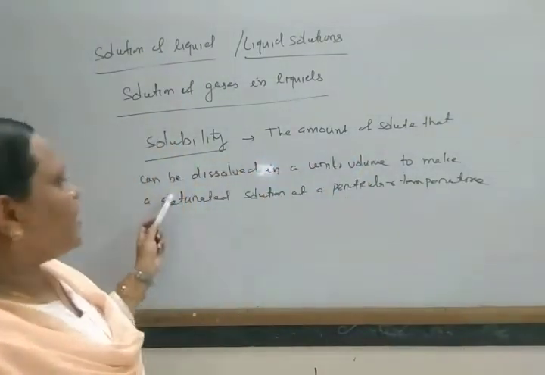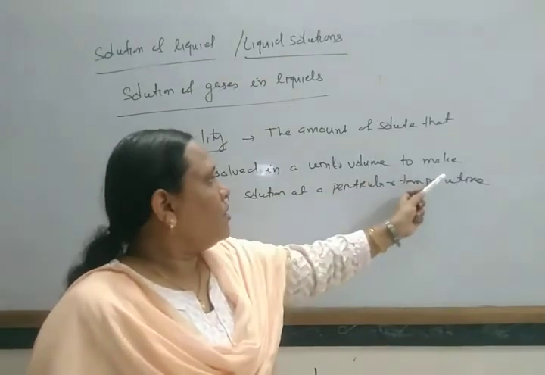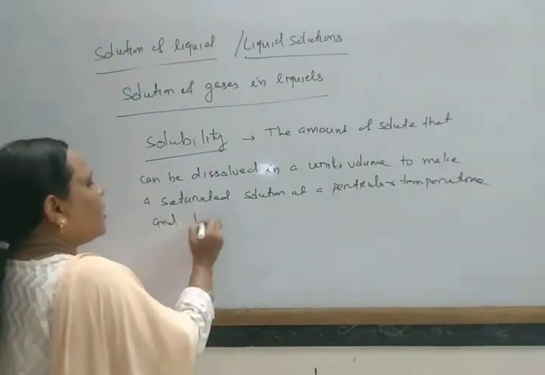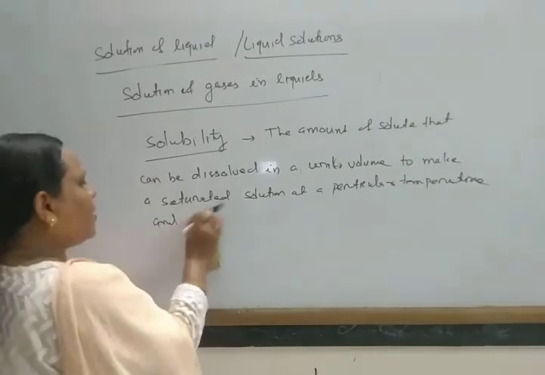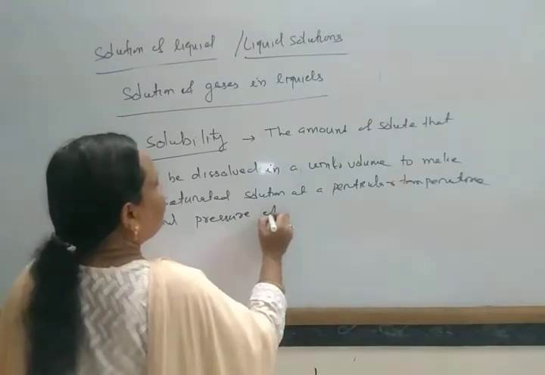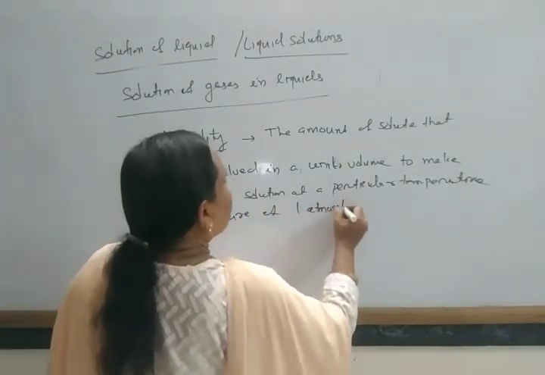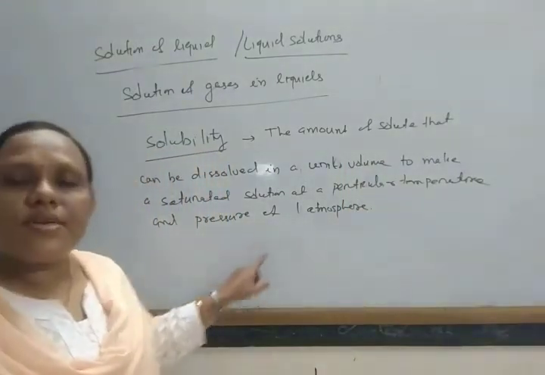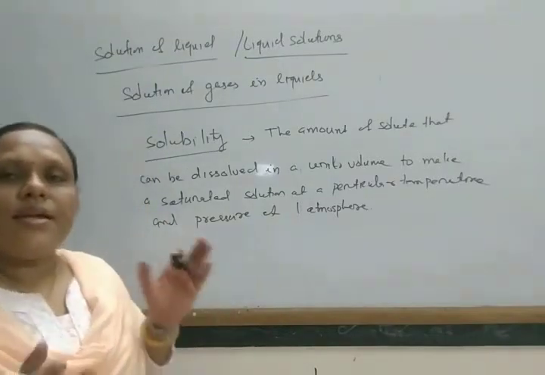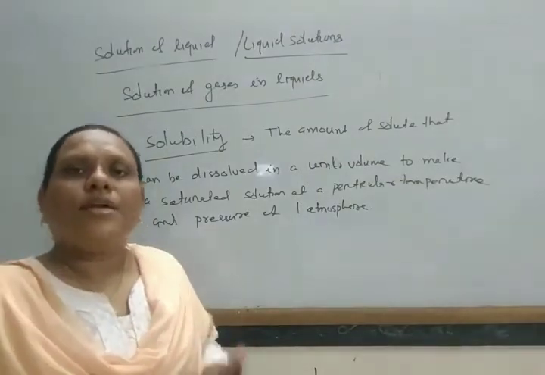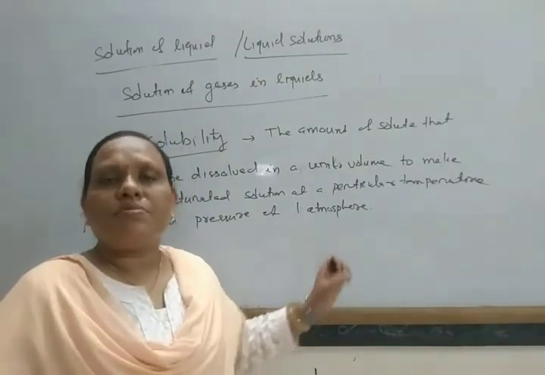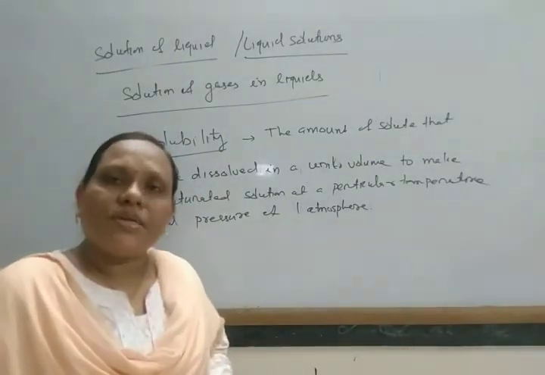The amount of solute that can be dissolved in a unit volume of the solvent to make a saturated solution at a particular temperature and a pressure of 1 atmosphere is known as the solubility of the gas.